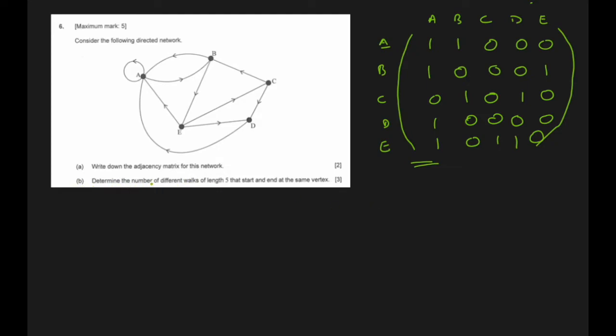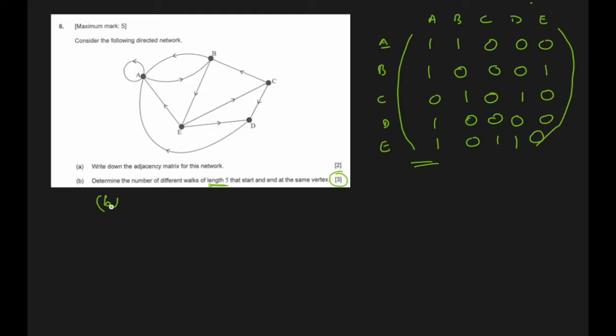B, determine the number of different walks of length 5 that start and end at the same vertex. Length 5 is quite long. Since it is a directed network, there will be very few. So let me write them one by one, and then we'll write the total number. It will not take much because it's just 3 marks. There is no point in doing any other way.